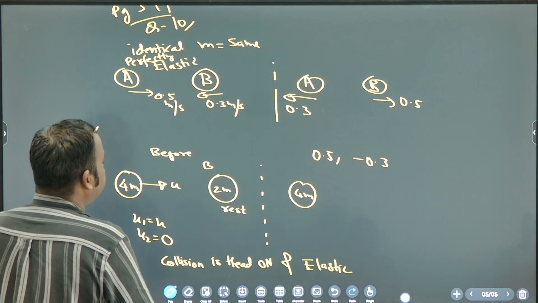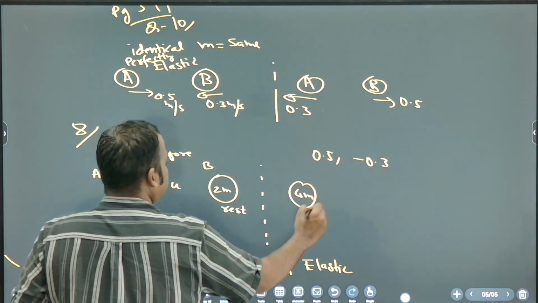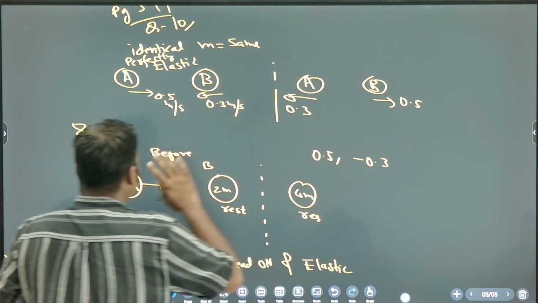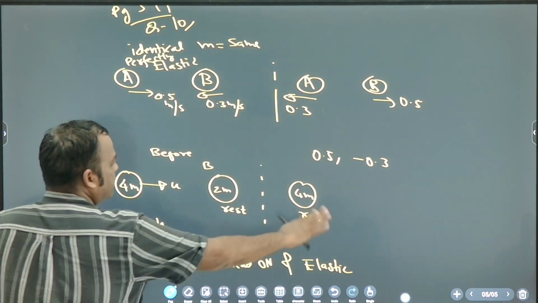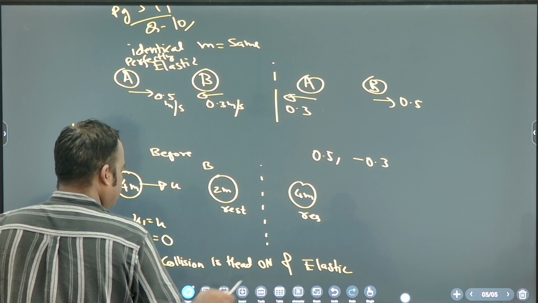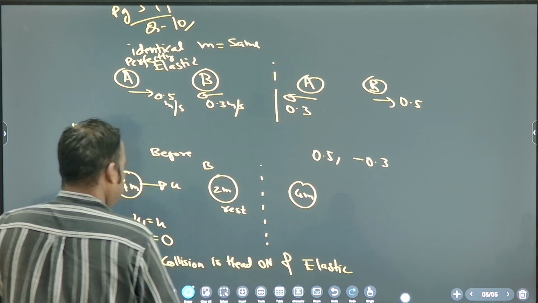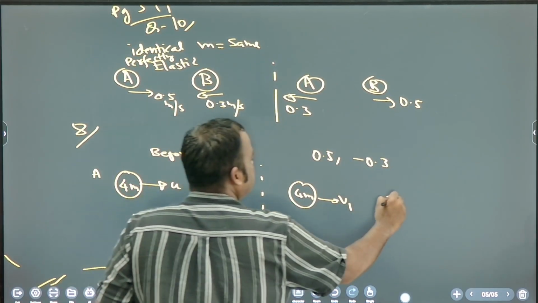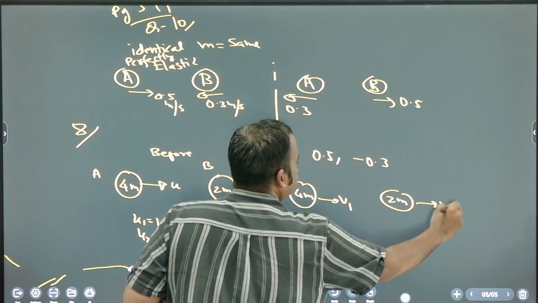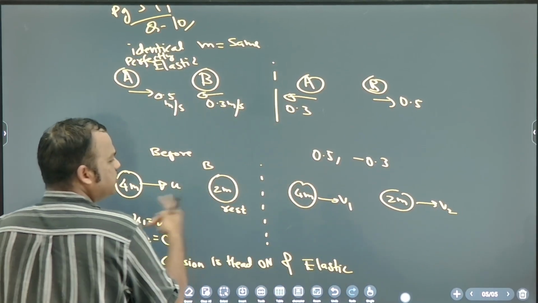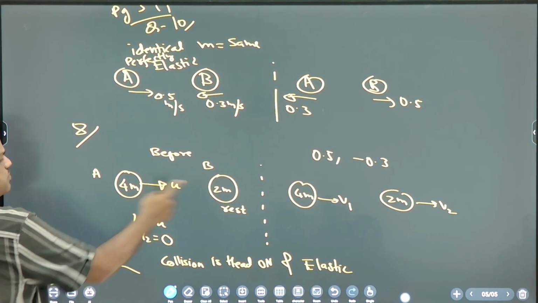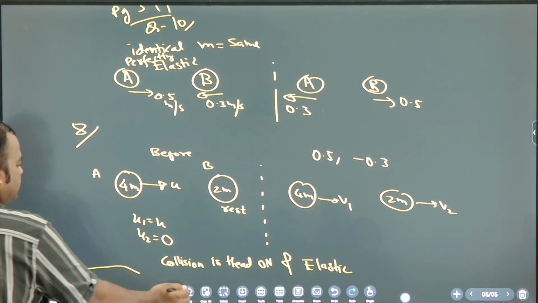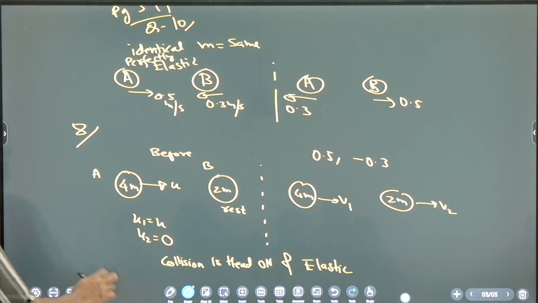It is perfectly elastic. So what is the velocity of 4m? Oh, sorry, masses are not same. We cannot solve like this. You write the equations. So velocity of 4m is v1 and velocity of 2m is v2. Can I say they interchange their velocity? No, because masses are different. Okay, now you solve using equations.